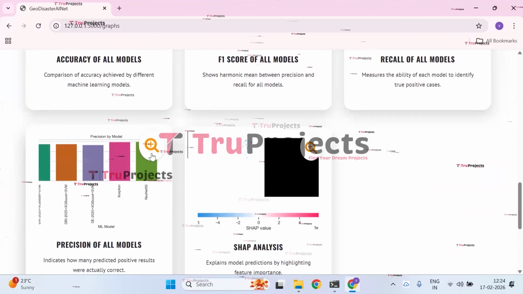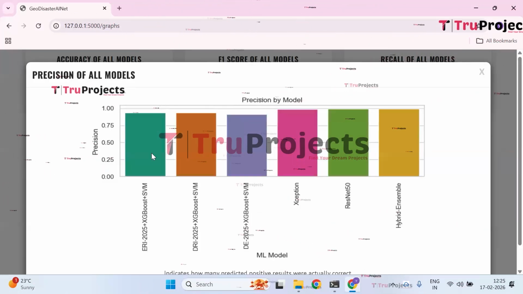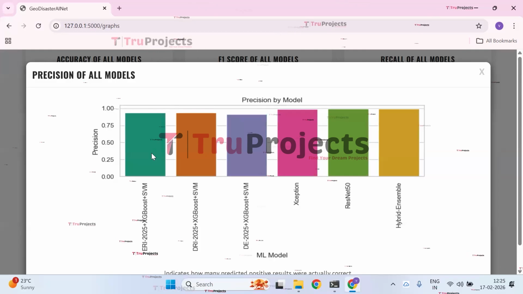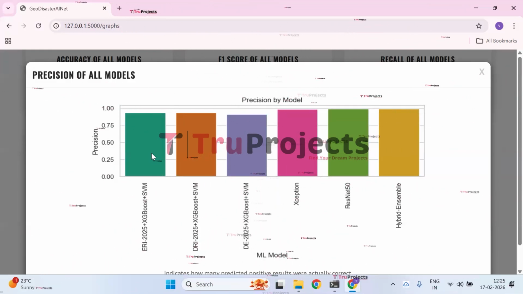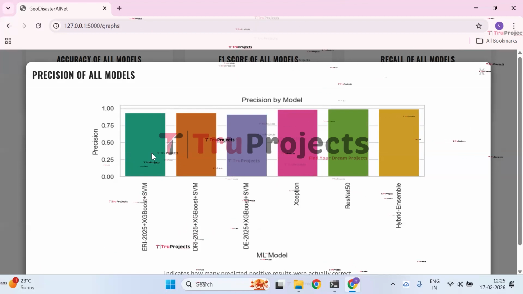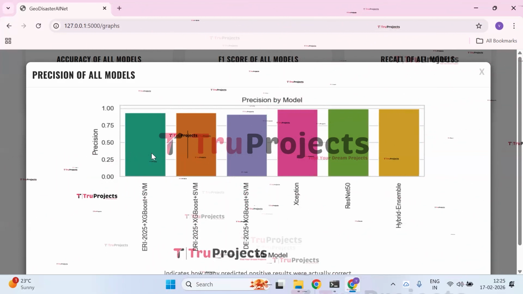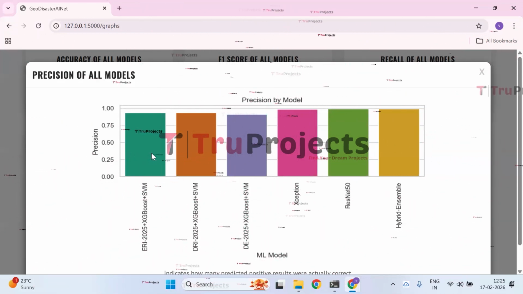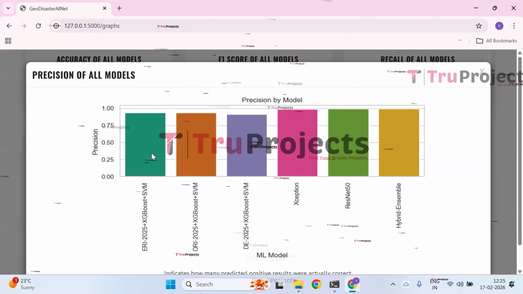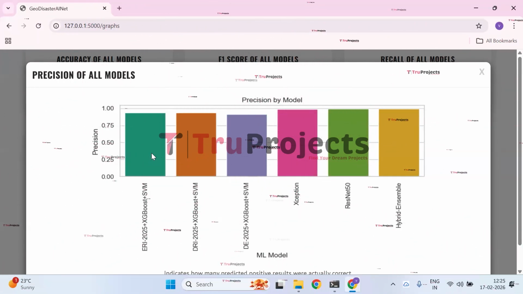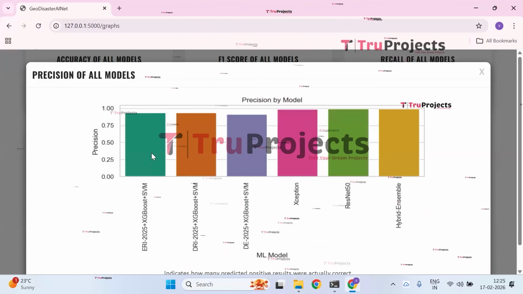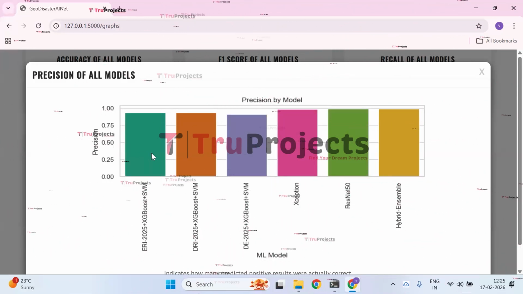Next, we have the precision by model graph. The graph indicates that precision is highest for all deep learning models, especially ResNet 50 and hybrid ensemble. With values close to 0.99, this shows their strong ability to correctly predict disaster classes with very few false positives. The ERI, DRI, and DE combined models also achieve good precision but slightly lower compared to CNN based approaches.